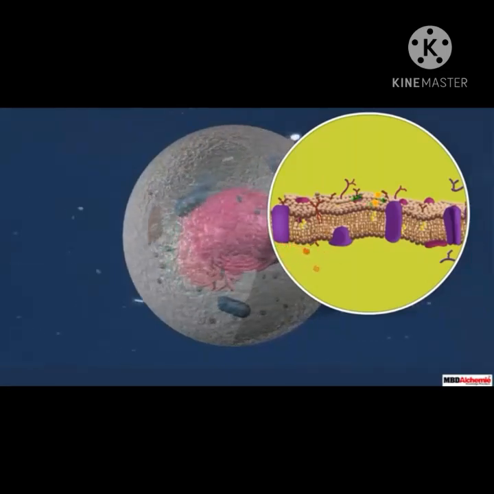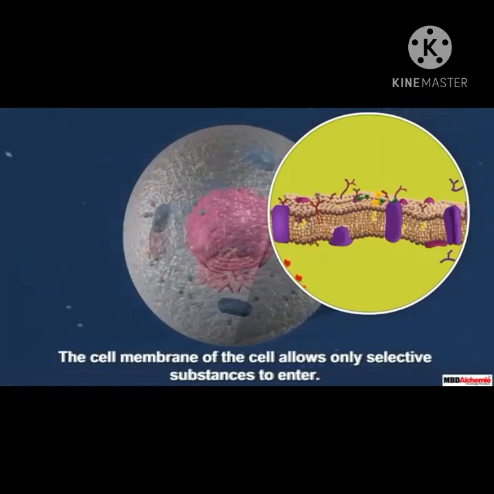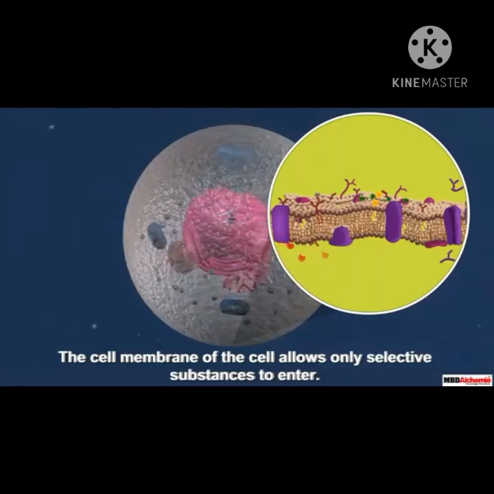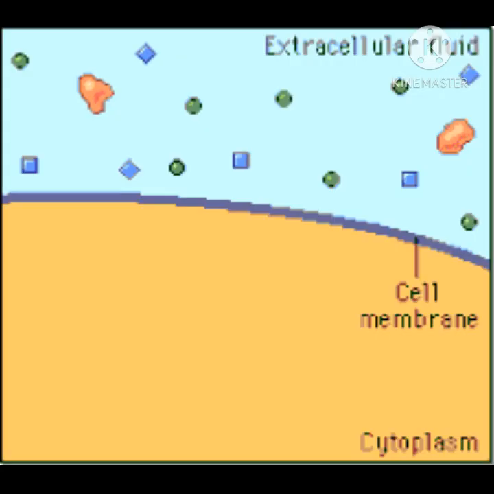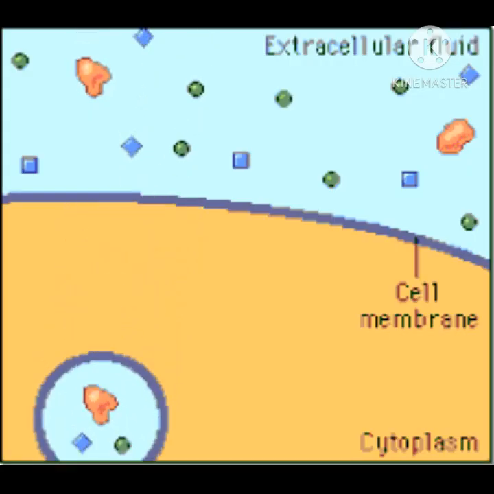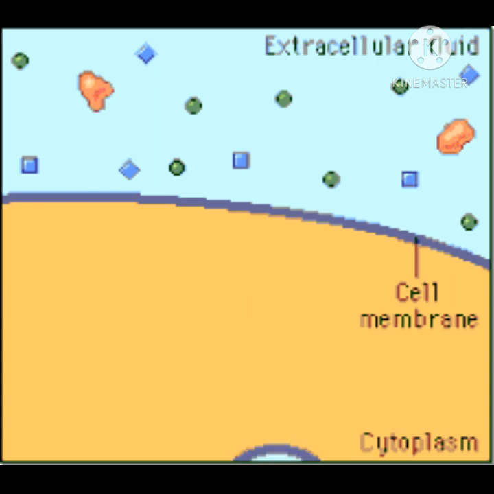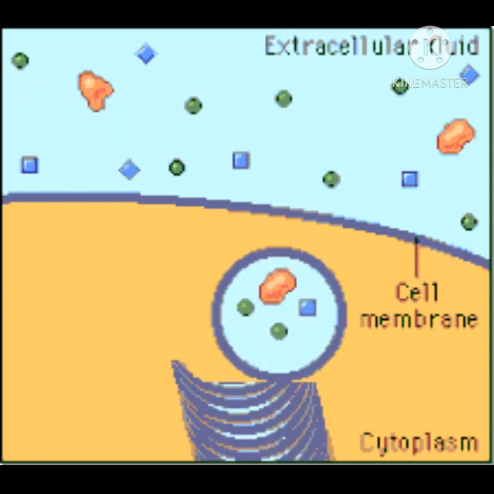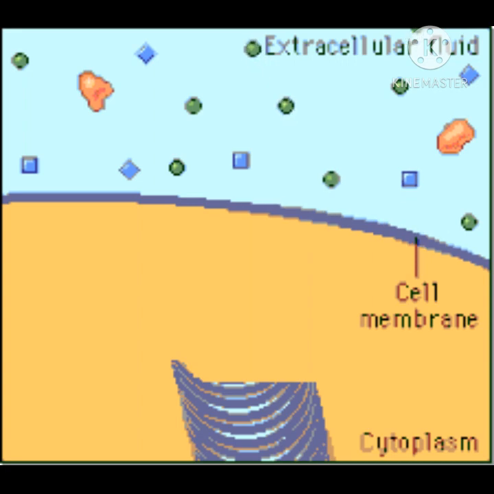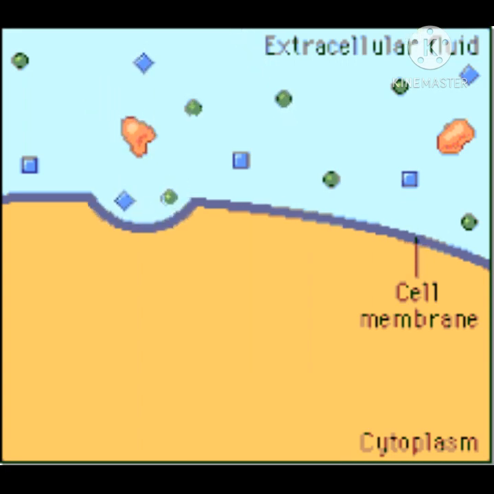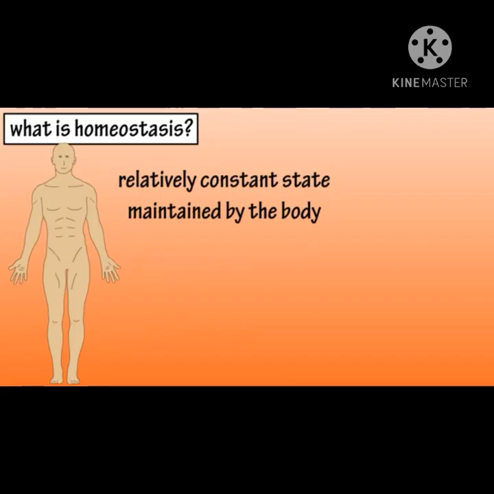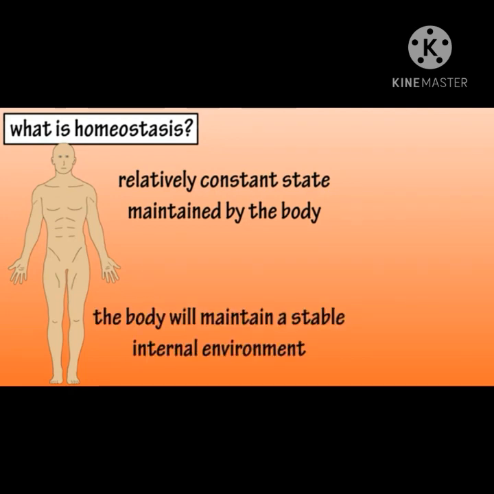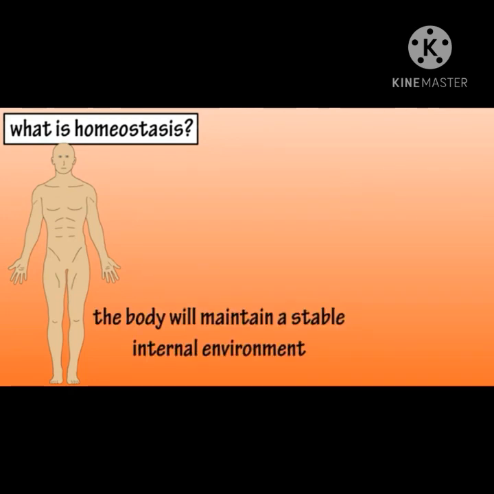Plasma membrane is said to be a selectively permeable membrane as it allows some substances to enter the cell while it prevents other substances. Due to this property, useful molecules of water, salt and oxygen enter the cell and carbon dioxide exits the cell. If any changes occur outside, the cellular environment does not change due to plasma membrane. This condition is called as homeostasis. The tendency to maintain a stable, relatively constant internal environment is called homeostasis.